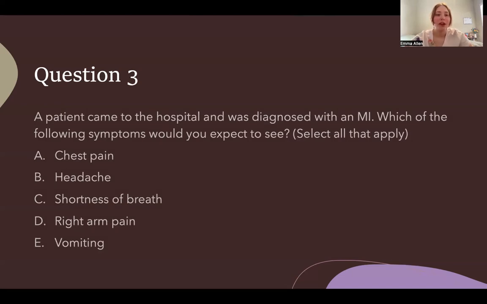Question 3. A patient came to the hospital and was diagnosed with an MI. Which of the following would you expect to see? Select all that apply. A. Chest pain. B. Headache. C. Shortness of breath. D. Right arm pain. Or E. Vomiting. The correct answers would be A, C, and D. These are very common signs and symptoms of a myocardial infarction, whereas a headache is very unusual if you're having a heart attack, and vomiting can be a sign, but it's not a common one.